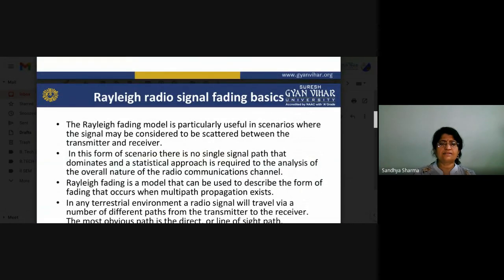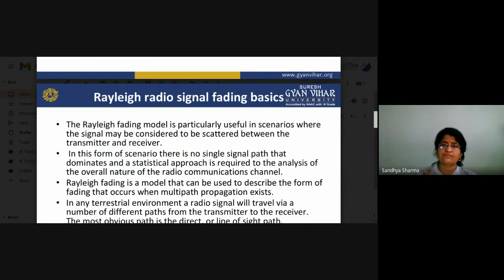Basically, the Rayleigh fading model is particularly useful in scenarios where signals may be considered to be scattered between the transmitter and receiver. So these are the different types of fading: flat fading and frequency selective fading. Frequency selective fading means constant gain is not provided to all frequencies; the gain changes according to the frequency.